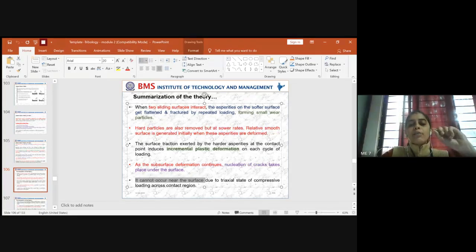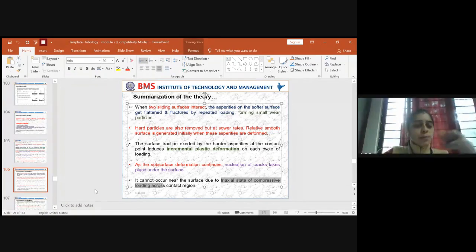It can occur only under the surface, because near the surface, due to plastic deformation, you will have a triaxial state of compressive loading. So due to the triaxial state of compressive loading, the crack can nucleate below the surface and not across the surface of contact. You have to be able to tell the reason why it is happening below the surface and not across the contact.